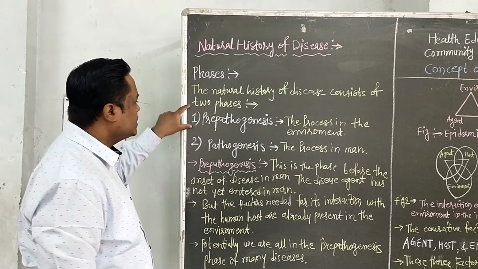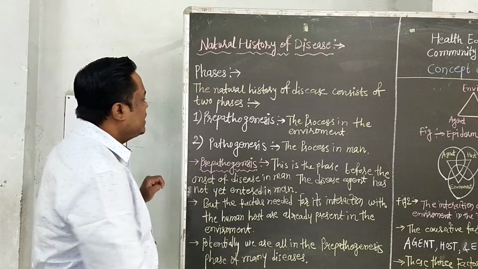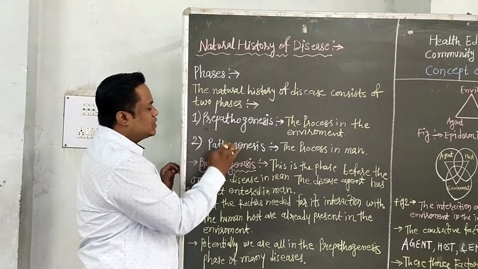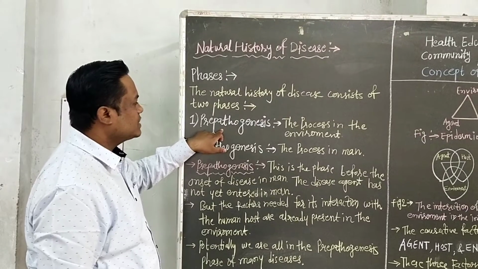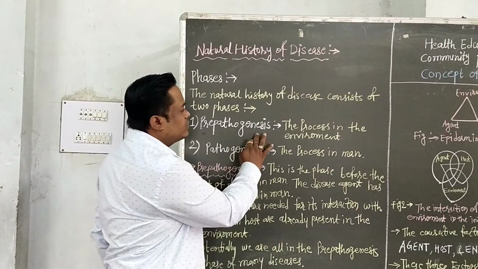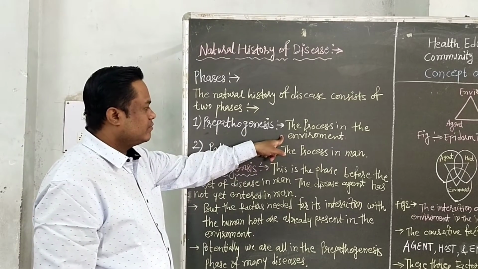First we have to see what pre-pathogenesis is. Pre means before the phase of pathogenesis. The first phase is pre-pathogenesis, which is the process in the environment.